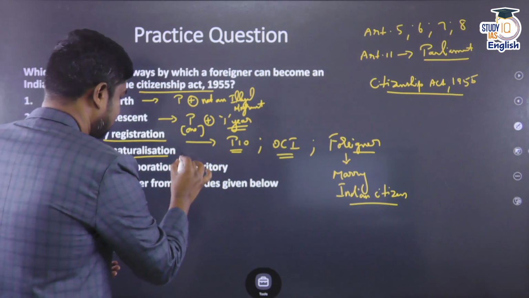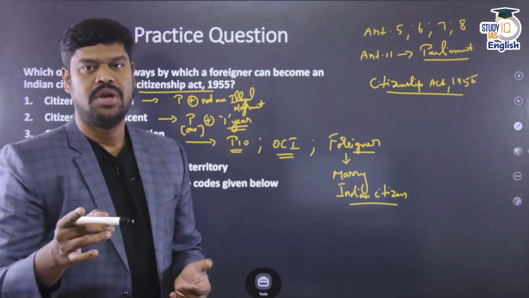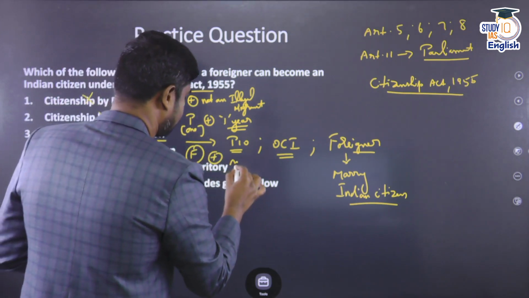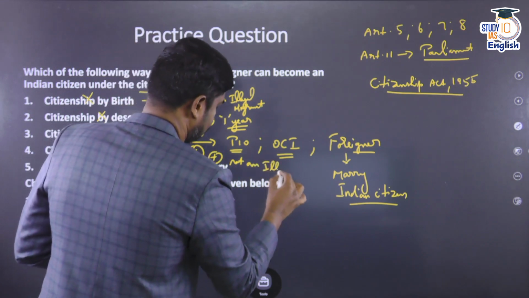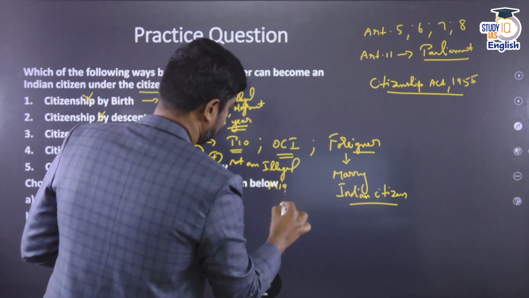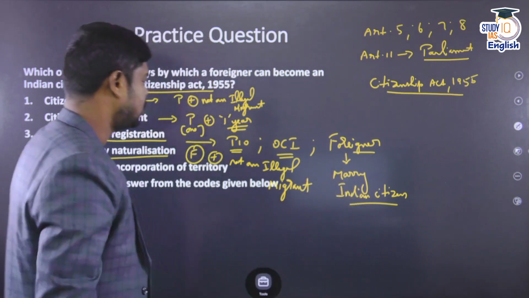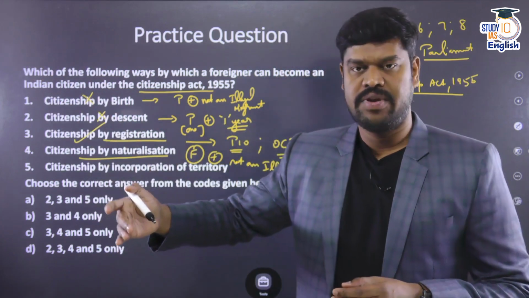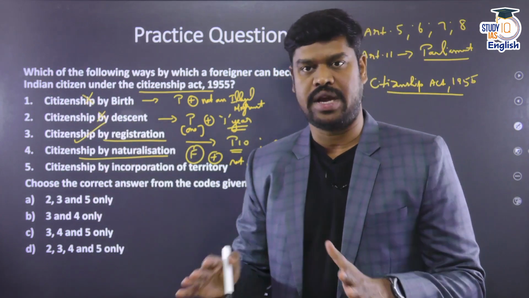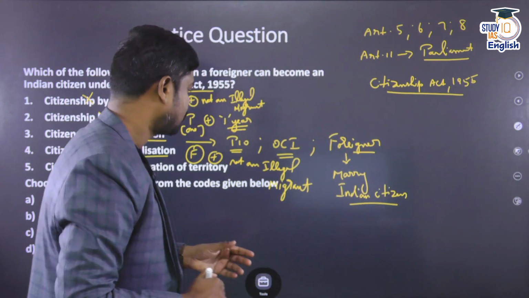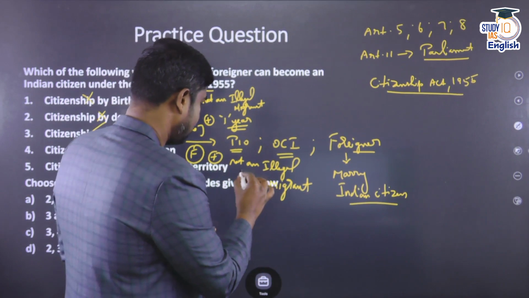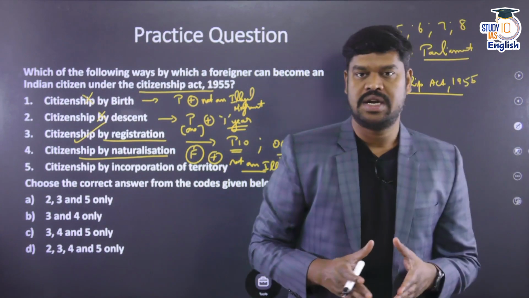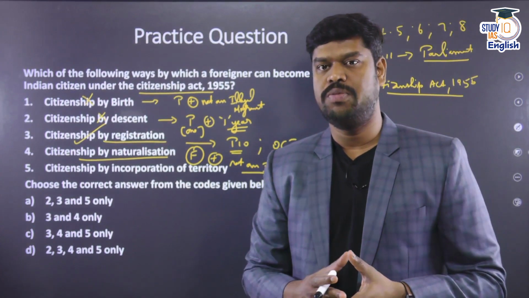So naturalization, yes, any foreigner can become an Indian citizen provided that he is not an illegal migrant. So any foreigner plus not an illegal migrant. He can become a citizen of India provided that he is ordinarily resident in India for a period of 12 years and subject to satisfying other conditions which are given in Schedule 3 of the Act. So they can also become Indian citizens. But there is a little bit of controversy today with regard to this citizenship by naturalization, because the original Act says that the foreigner should not be an illegal migrant to become an Indian citizen.